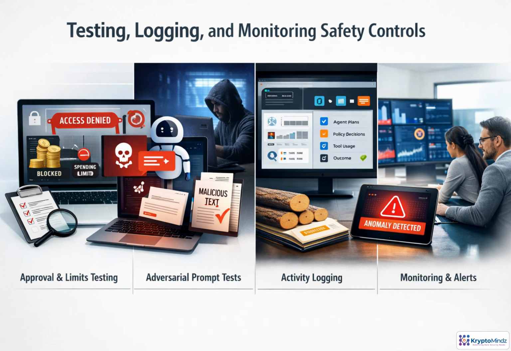Treat safety controls as production features, not decoration. Before an agent gets real permissions, test the failure paths: denied approvals, spending caps, blocked addresses, unsupported chains, and malicious instructions hidden in external content. Then make every decision traceable. Log the plan, policy check, user approval, tool call, and outcome. In production, monitoring closes the loop by flagging repeated denials, unusual spending, or behavior that differs from normal operation.